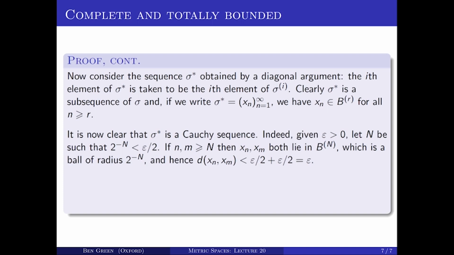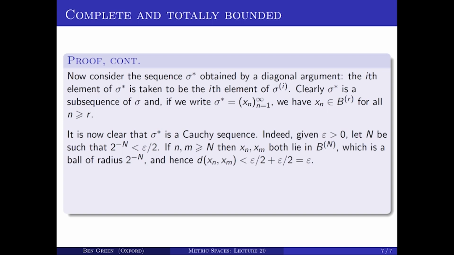So what I've done is start with a sequence sigma, and by this quite complicated argument of applying the pigeonhole principle infinitely many times and then passing to a diagonal sequence, I've extracted a Cauchy sequence from the original sigma. Given an arbitrary sequence sigma to start with, I've passed to a subsequence of it that's a Cauchy sequence. And one thing to note here is that I've not used the completeness of X at this point at all. All I've used is the total boundedness of X.